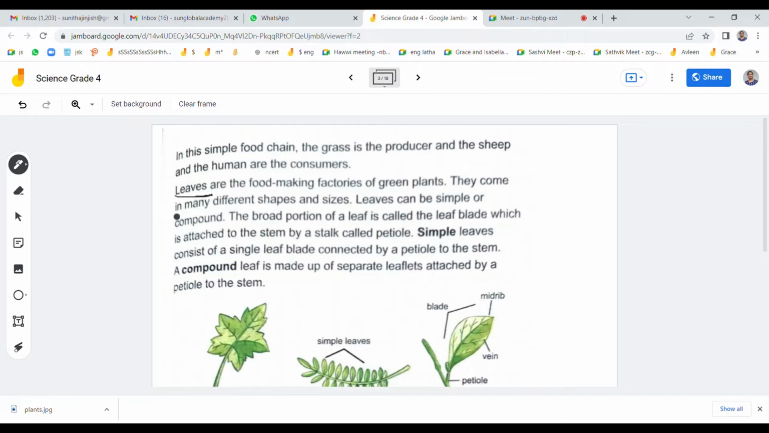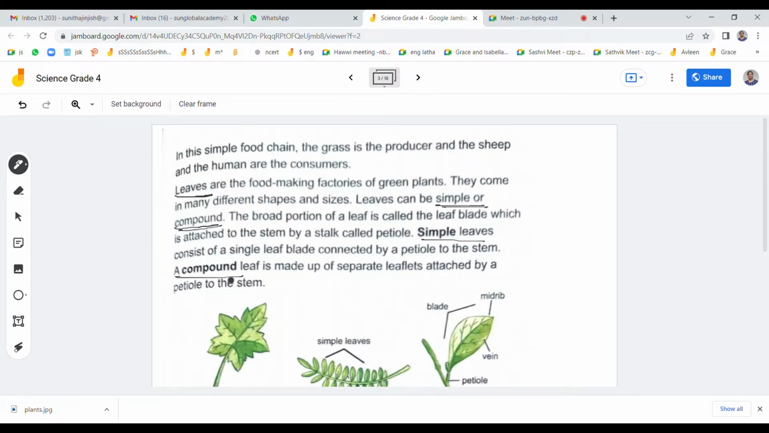See, there are simple leaves, compound leaves. The first picture is simple leaves. The second picture is a compound leaf. A compound leaf consists of many simple leaves, many separate leaflets attached. See, many simple leaves are attached to that petiole. That is the blade, leaf blade.